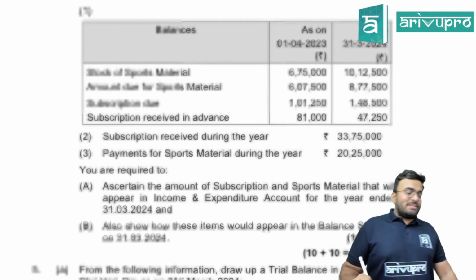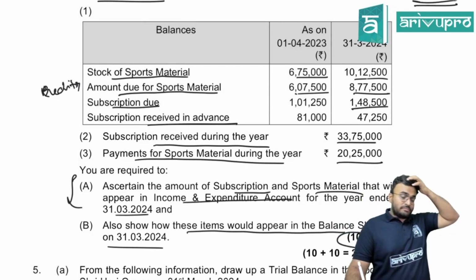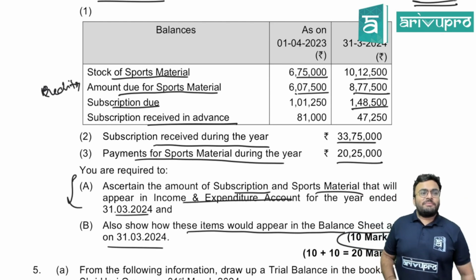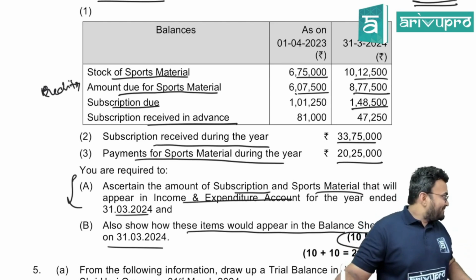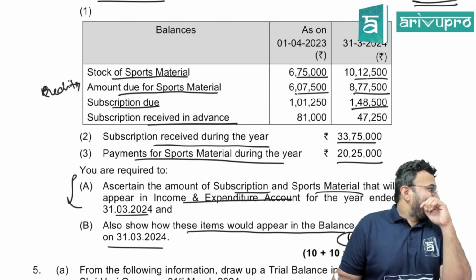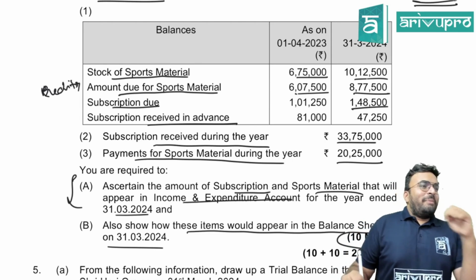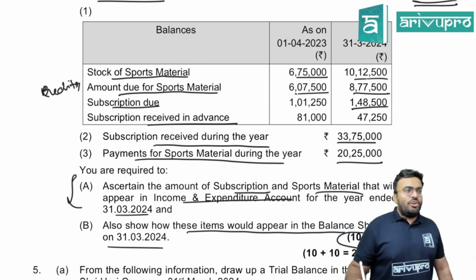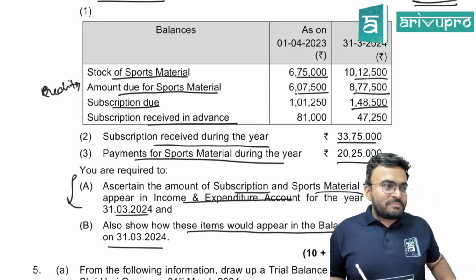Purchase of sports material, it's there, find it in the question. Purchase of sports material, how much? Is it there in the question? Yes or no?